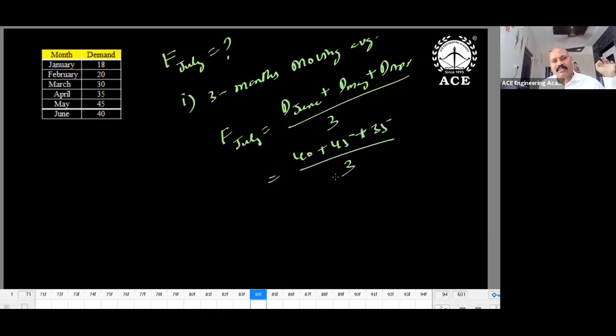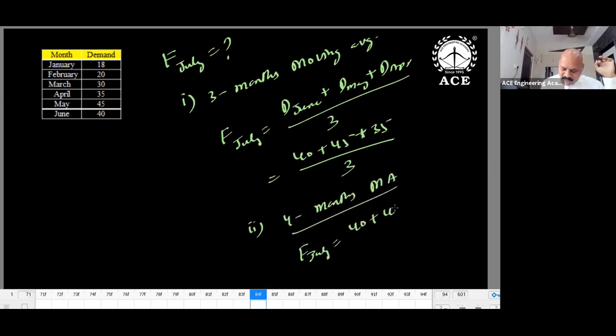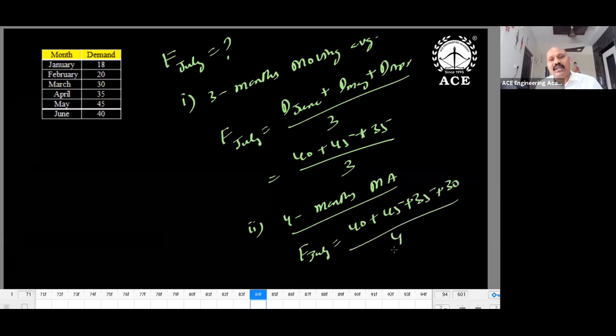So by chance if you get any question, just don't miss it. It is an average, a 3 months average. Suppose in the given data it is a 4 months moving average. Then F July is equal to what do we write? 40 plus 45 plus 35 plus 30 by 4. Like this we calculate the average.